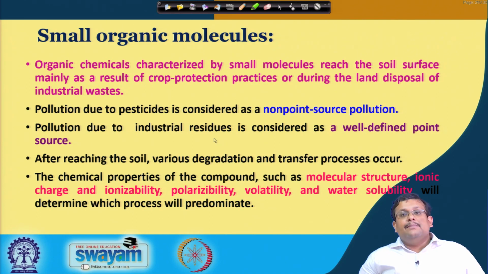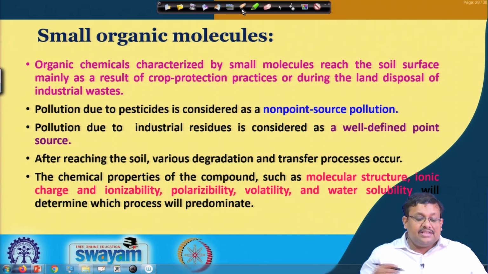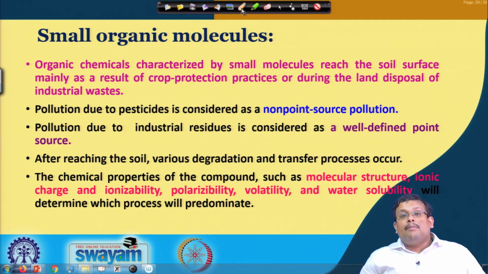Organic chemicals which are characterized by small molecules reach the soil surface mainly as a result of crop protection practices or during the land disposal of industrial wastes. So, mainly this type of small organic molecules are comprised of the pesticides which we apply for our crop protection. So, these pesticides contain huge amounts of trace elements or heavy metals which can further produce toxicity effect to the environment.